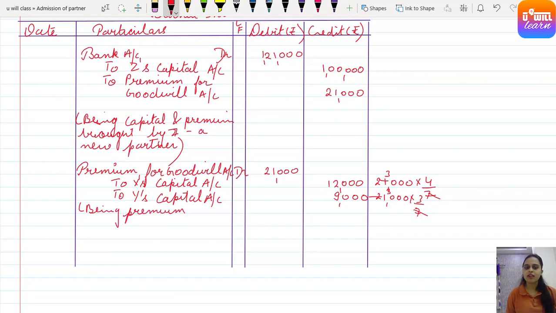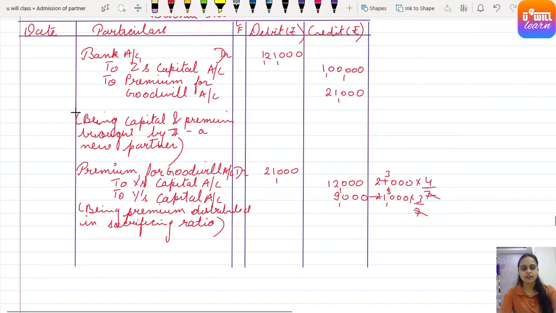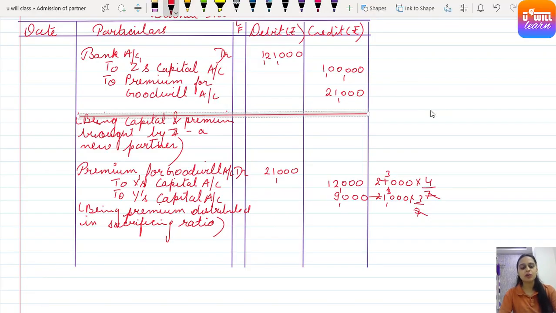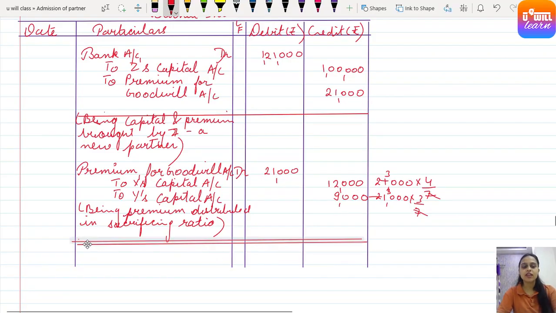Clear everyone? Being premium distributed in sacrificing ratio. Till here we studied the entries yesterday as well. Today we have to learn a new entry, that is writing off the existing goodwill, because in this question existing goodwill is also given.